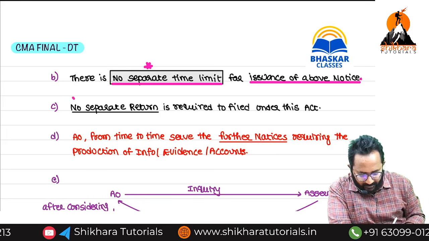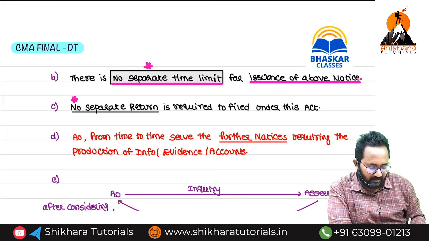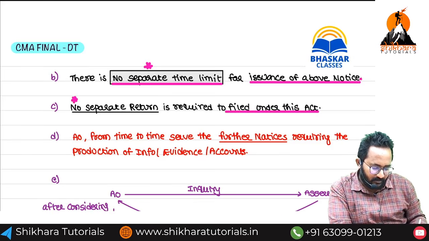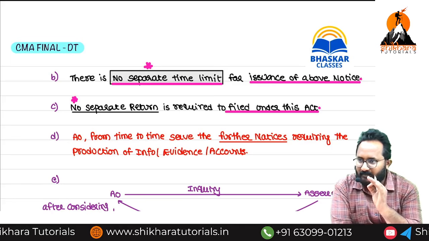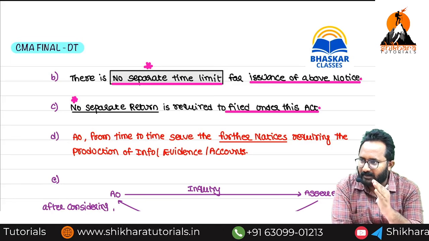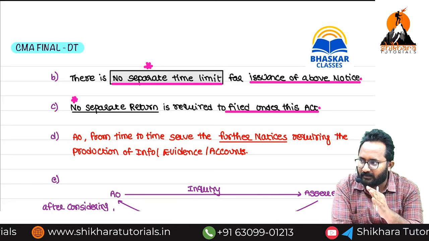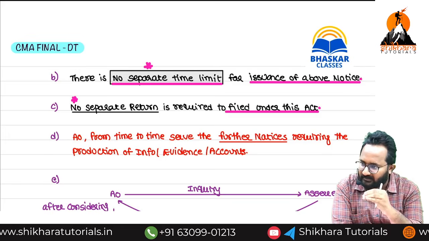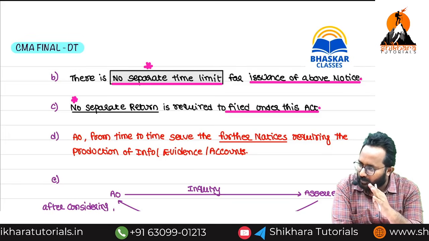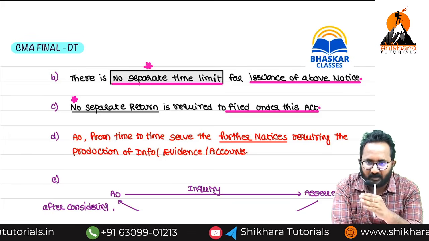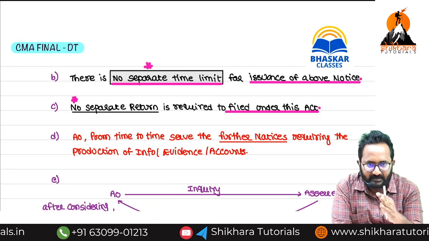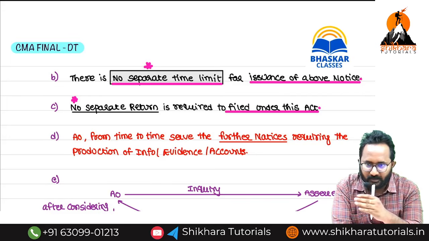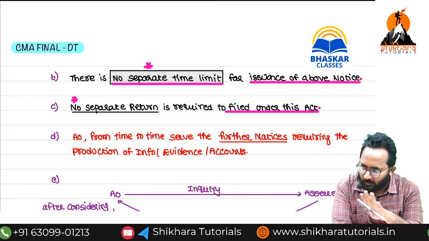Sir, no separate return is required to be furnished under this Act. Why? It is an Act only for collecting the tax on undisclosed foreign income and asset. We don't want any returns separately under this Act. If you want to file the return, please furnish the return of income under the Income Tax Act 1961 only. Here there are no separate returns required.